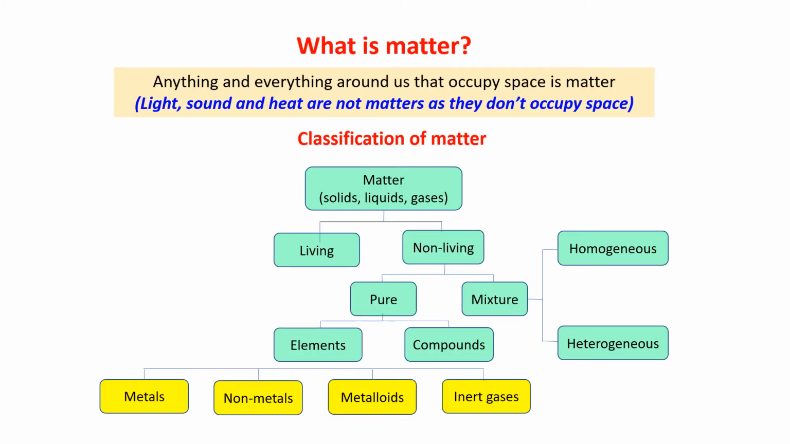Now this is a flow chart given, what is matter. You already have seen this slide. I have already sent you this slide in lecture 1. Now in that lecture I have discussed all the things written here. Here in this chapter we have discussed all other things except metals, nonmetals, metalloids and inert gases. So here in this lecture we will talk about metals, nonmetals, metalloids and inert gases.